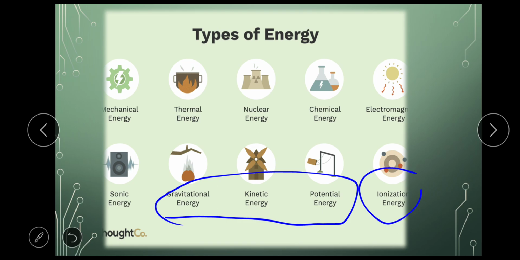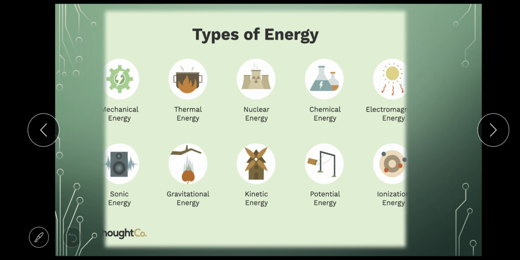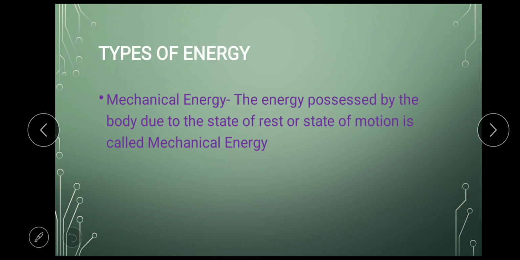And the last one is ionization energy. That is the energy produced or utilized when ions are formed. This energy you will study in chemistry. So these were the types of energy. Let's start with the first important type, that is mechanical energy.